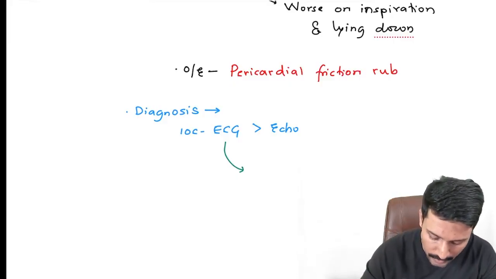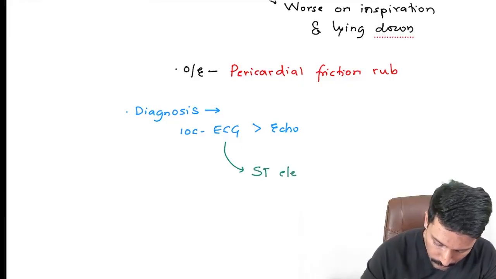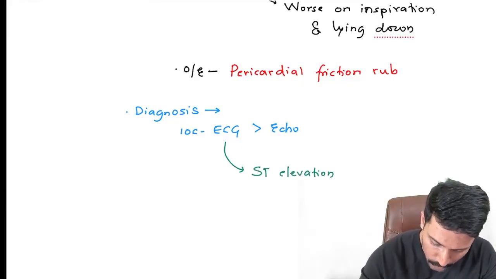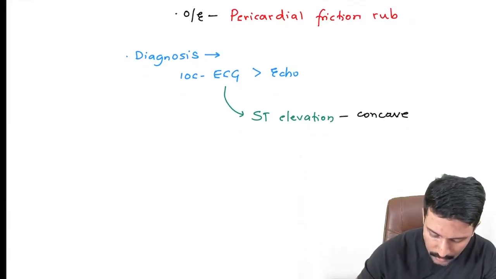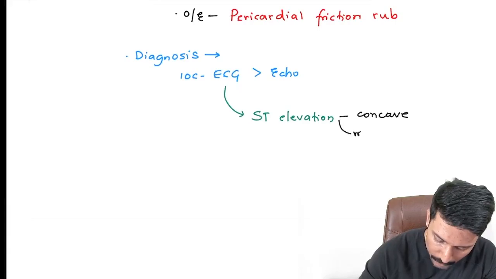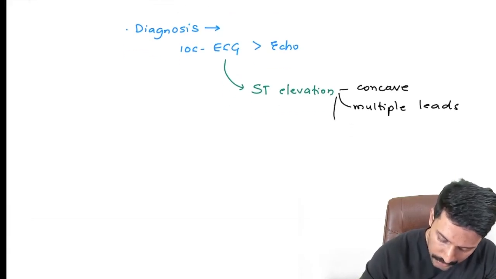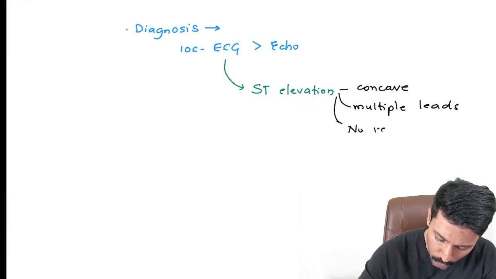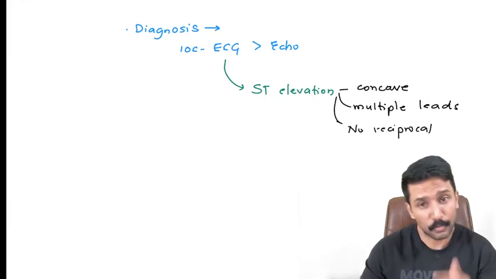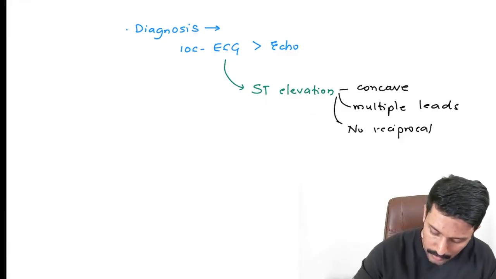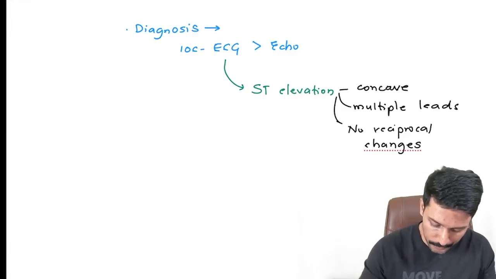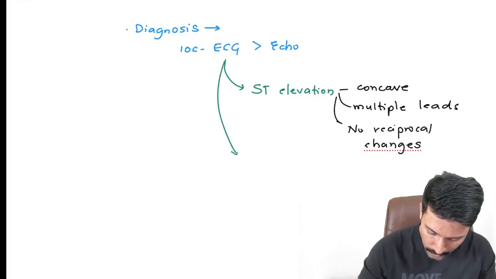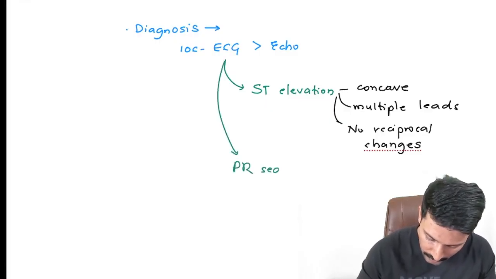So first is, yes, you will get ST elevation, which is going to be concave, and this ST elevation is going to affect multiple leads, and this ST elevation does not have reciprocal changes. Even the reciprocal leads will be showing ST elevation only. In case of MI, you will have reciprocal changes. Okay, then there will also be PR segment depression.